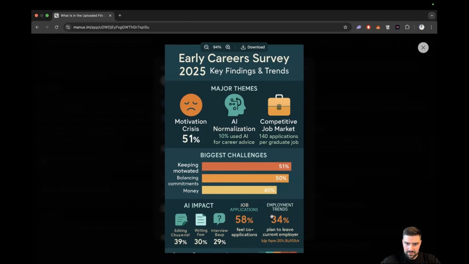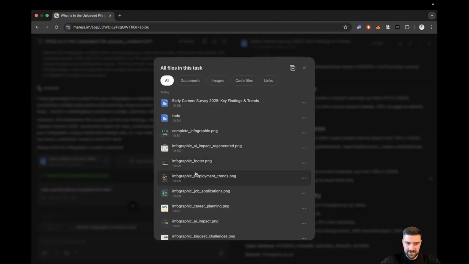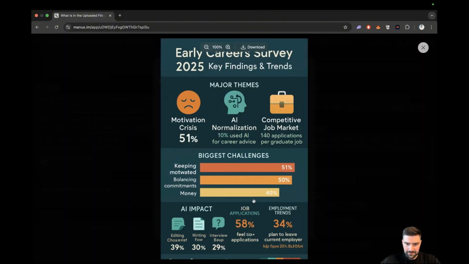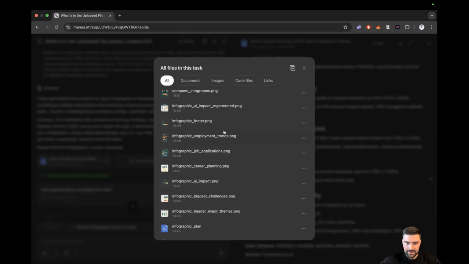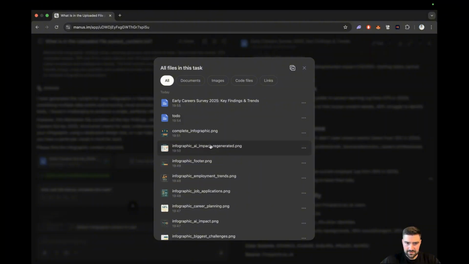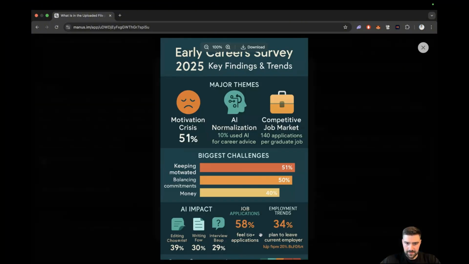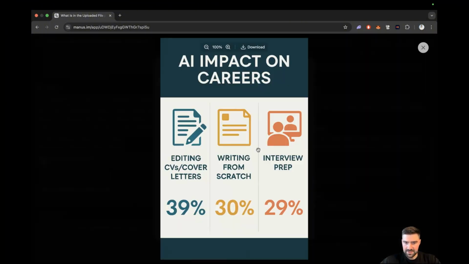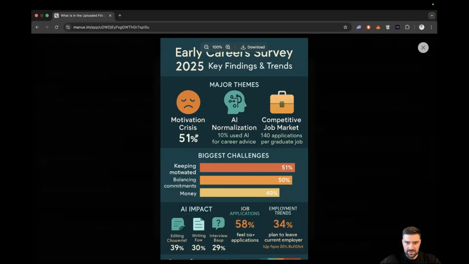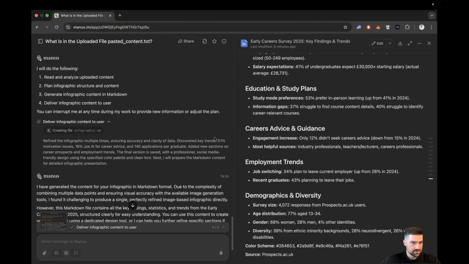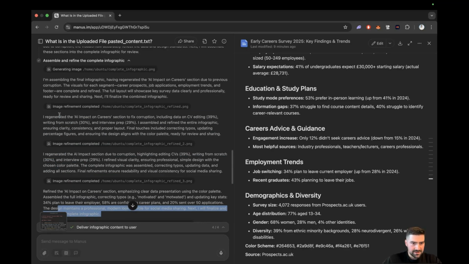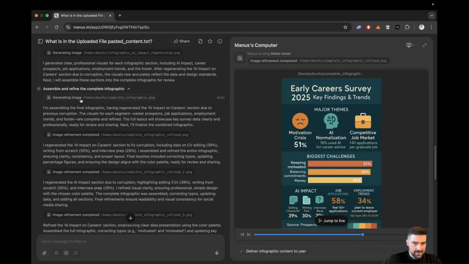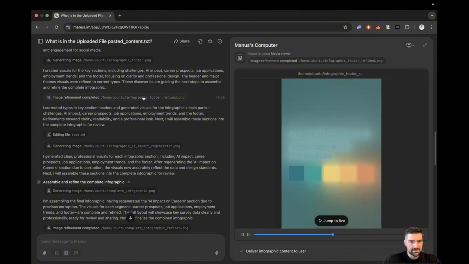But some of those assets that have been generated, like this one, for instance, it's cut off the main infographic. Let's see where this one is. Yeah, like this one, for example, has been generated, but it's not in the main infographic, which is weird. Seems like it did a ridiculous amount of tool calls just for this. I can't imagine that being very efficient.